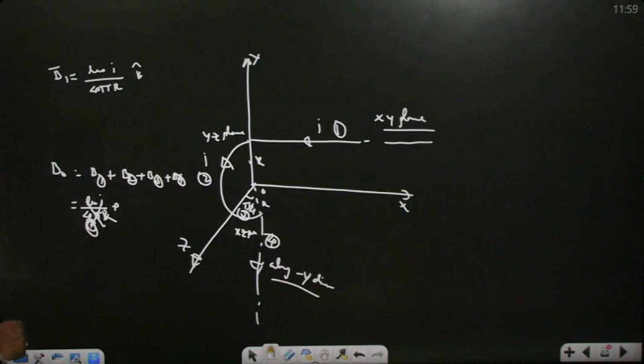Why? One is along the Z direction, one is along the Z direction, one may be along the X direction.